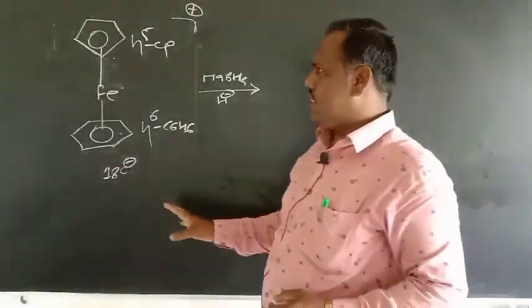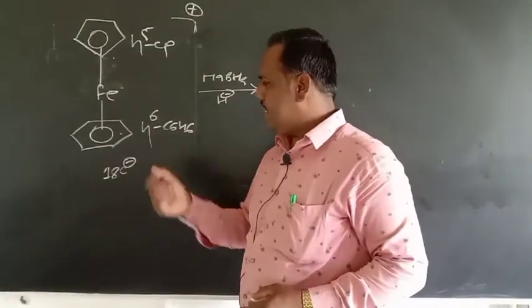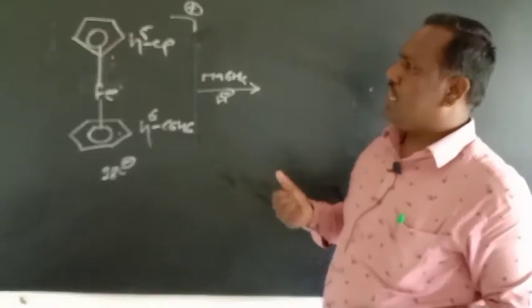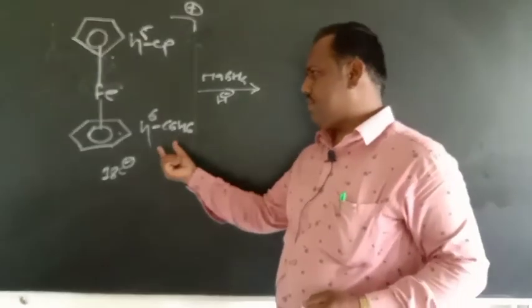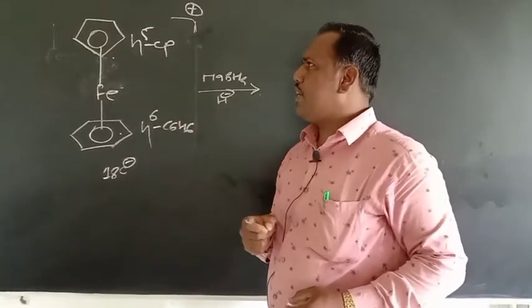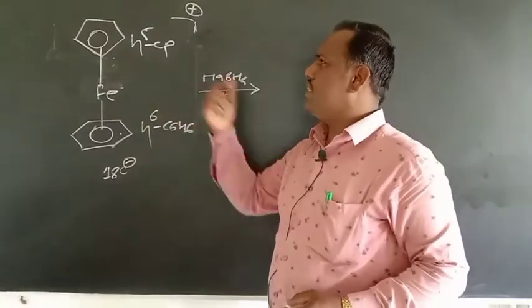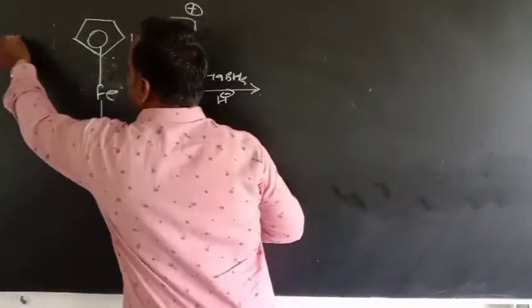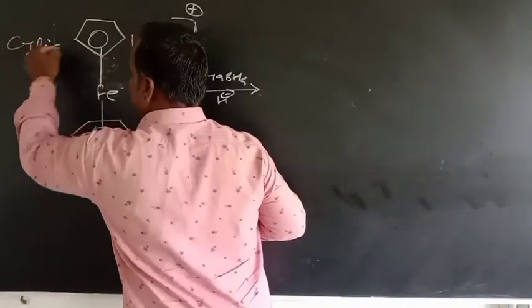In this case, the complex is 18 electron. If you consider both the ligands, both are cyclic polyenes. One is benzene, another is cyclopentadiene.